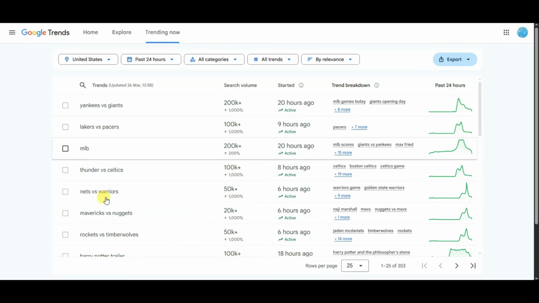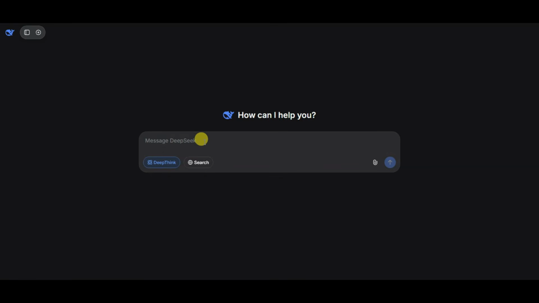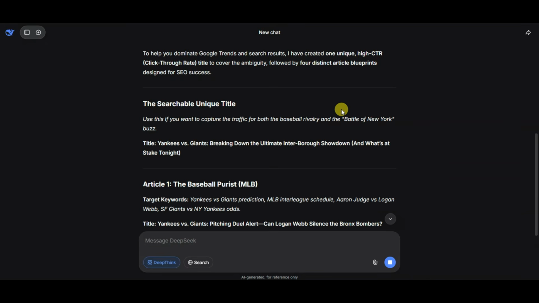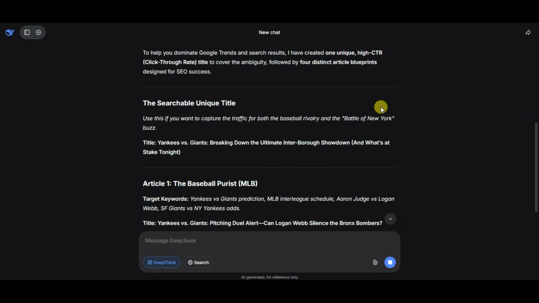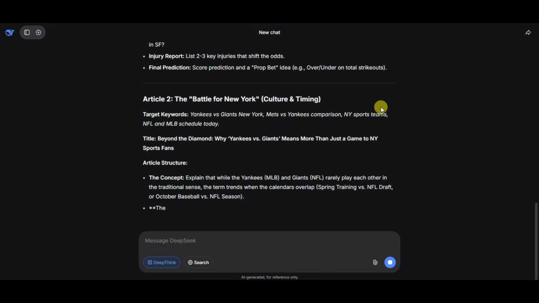Guys, here you can see trending keywords. Here you can see search volumes. And here you can see time. You can use any of these keywords to generate articles. For example, you can copy this keyword. Now in next step, you can go on DeepSeek platform. You can type here a prompt. Guys, you can type here this kind of prompt. Now you can click on this button. Here you can see DeepSeek platform is generating articles on that keyword.